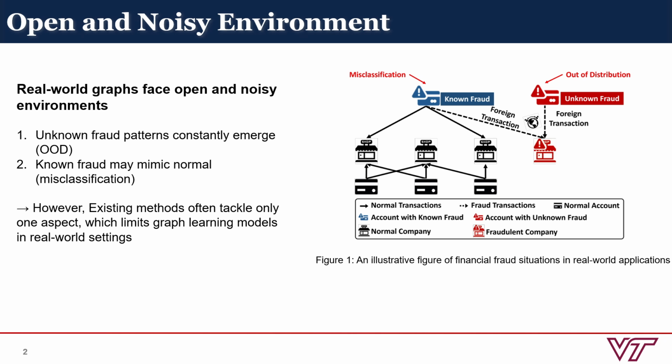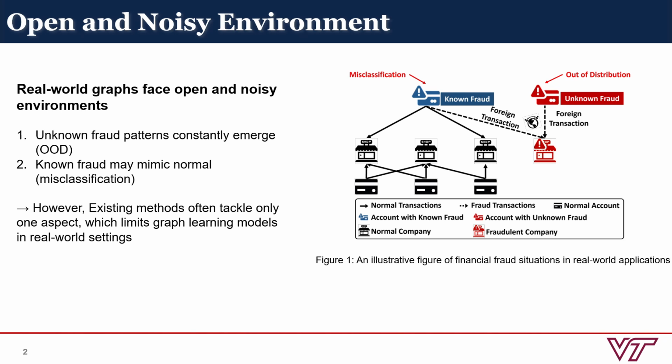Graph learning has been crucial to many real-world applications, but most existing models rely on a closed-world assumption, where all possible labels are known during training. In reality, this assumption is often violated because the environment is both open and noisy. An open environment means the model can encounter new or novel classes that do not appear during training. Meanwhile, noisy data or ambiguous information can mislead the model and cause misclassification.